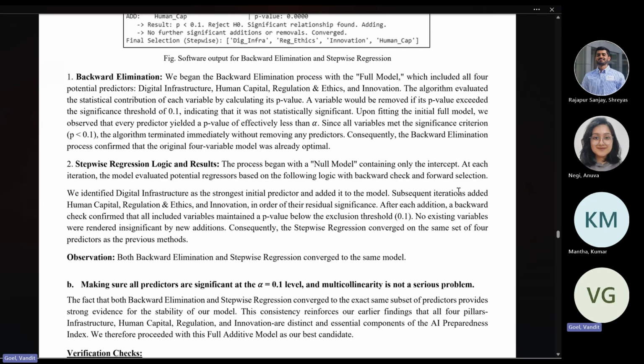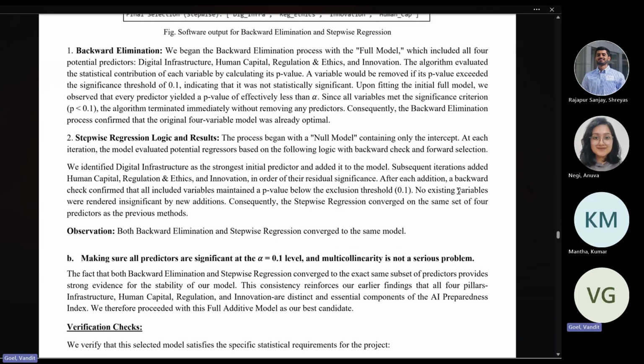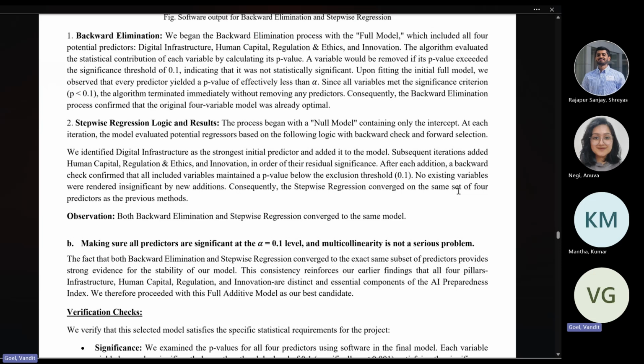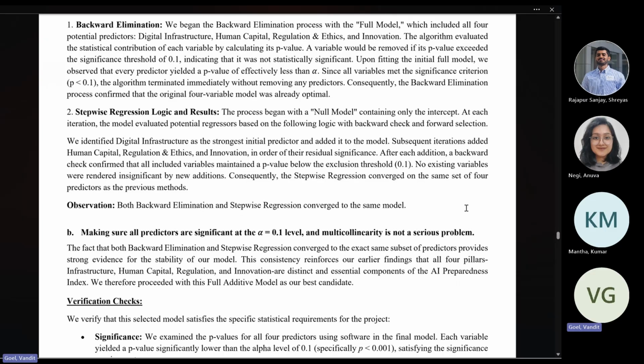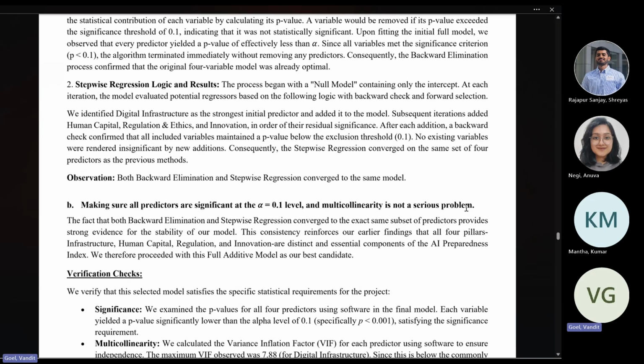We had similar results for stepwise regression. The process began with a null model containing only the intercept, and at each iteration, the model evaluated potential regressors based on the following logic with backward check and forward selection. We identified digital infrastructure as the strongest initial predictor and added it to the model. Subsequent iterations added human capital, regulation and ethics, and innovation in order of their residual significance. After each addition, a backward check confirmed that all included variables maintained a p-value below the exclusion threshold of 0.1. Since no existing variables were rendered insignificant by a new addition, the stepwise regression converged on the same set of four predictors as the previous method.